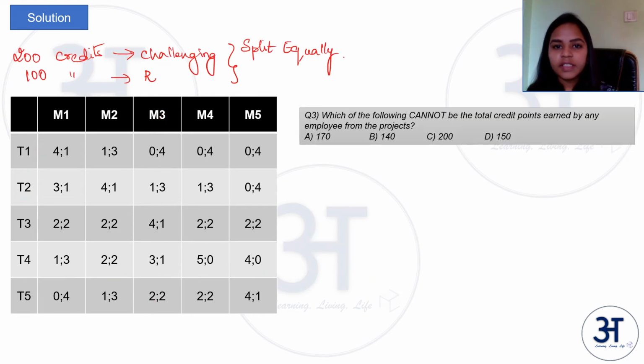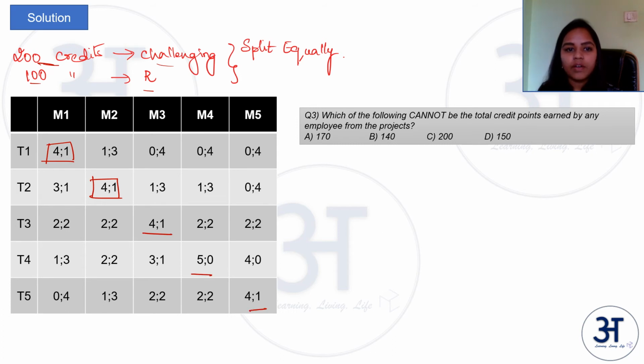The question 3 says, which of the following cannot be total credit points earned by any employee from the projects? So we know that here 200 credits for a challenging project, 100 for a regular project, and they are split equally between the employees, whoever are working. So we know that for challenging projects always 5 employees are working, and for all other regular projects 4 employees are working.